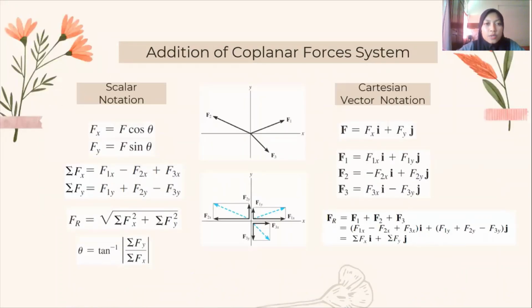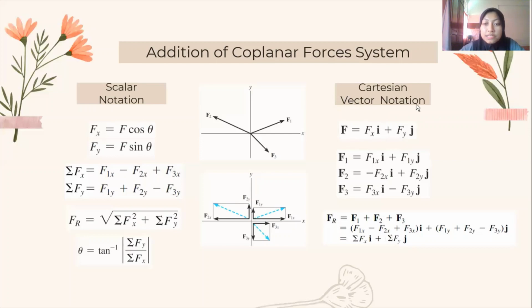Next, for 2D, we see the addition of coplanar forces system, where the force is resolved into two components along the X and Y axis. We can represent these components in two ways using either scalar notation or Cartesian vector notation. So for scalar notation, first we resolve all the coplanar forces in Fx and Fy component, and then we sum all the Fx and Fy, and then we find the magnitude of resultant force by using this formula. We determine the direction of the resultant force by using this formula.